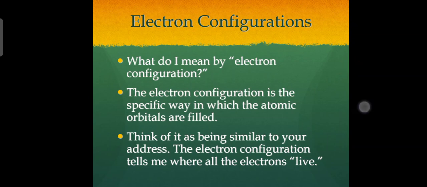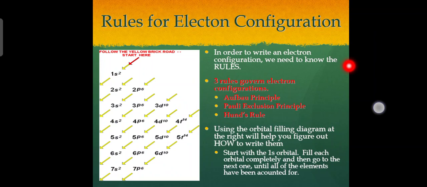Coming to the next topic, rules for electron configuration. In order to write electron configurations, we need to know the rules. There are three rules of electronic configuration. The first rule is the Aufbau principle, the second is the Pauli exclusion principle, and the third is Hund's rule.